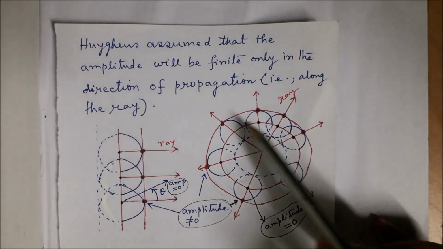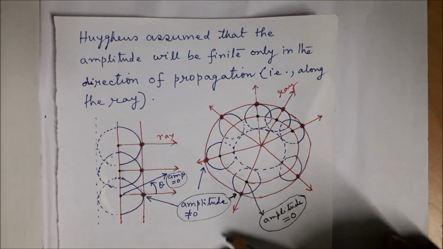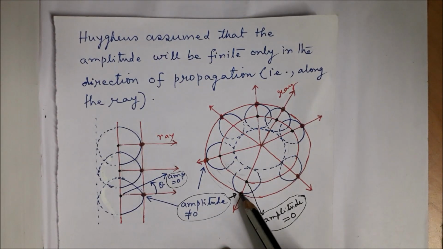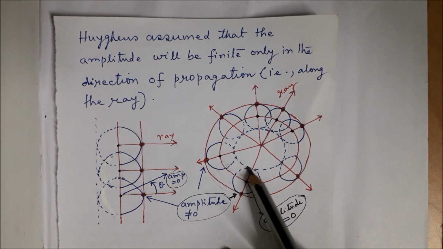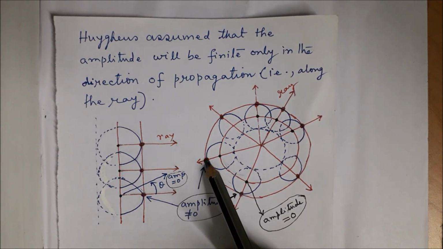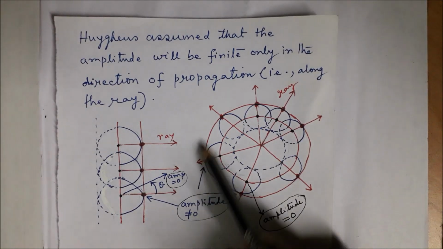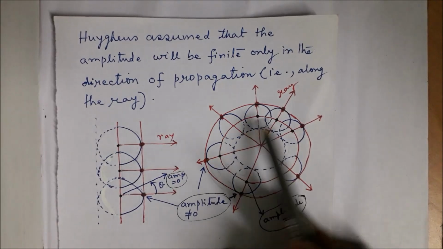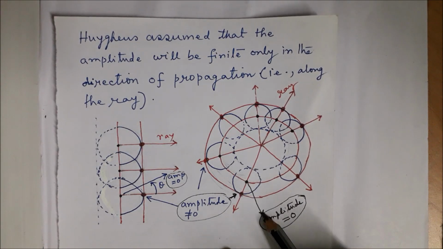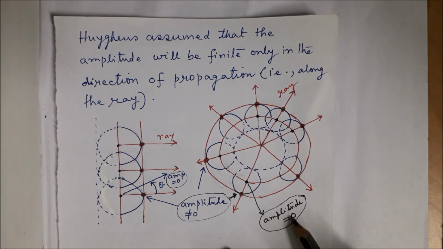If we consider this diagram, which consists of spherical wave propagation, this is a ray direction. So the amplitude at this point of the spherical wavelet will be non-zero. So this will contribute, and similarly this one will contribute. These points all will contribute, and therefore we end up with this primary wavefront. But if we take this direction, then there will be no contribution along this line. So amplitude is 0 here.